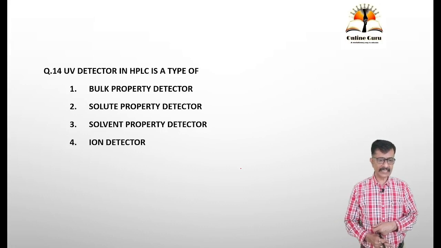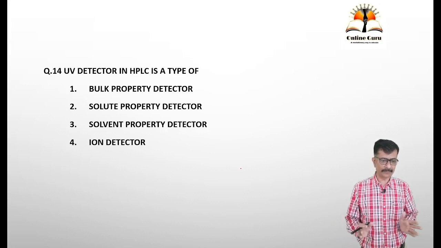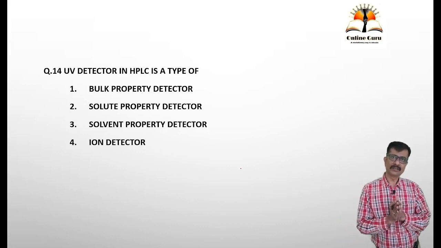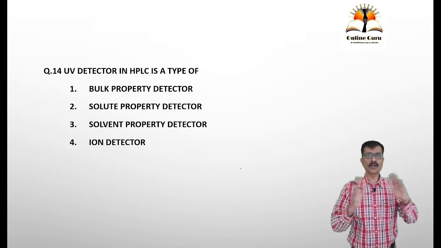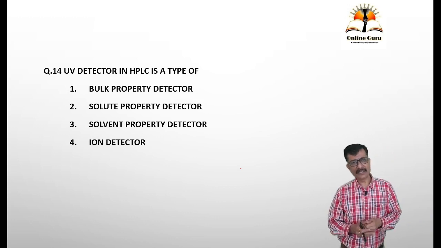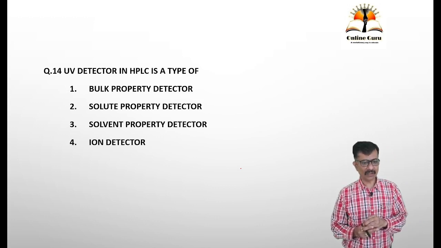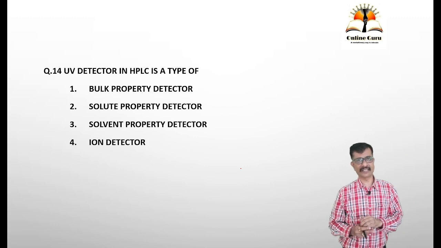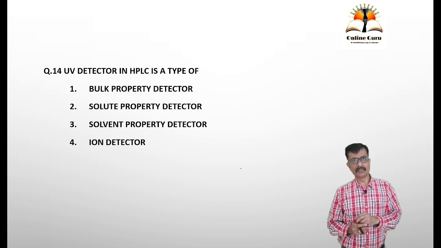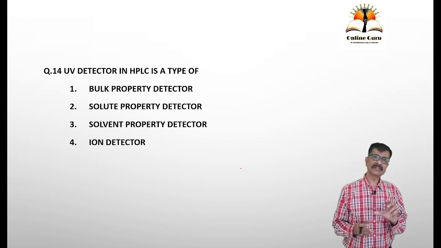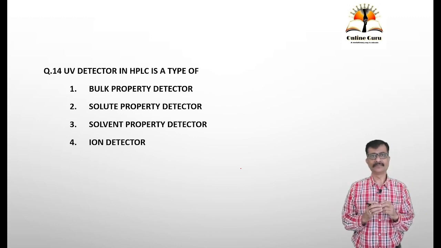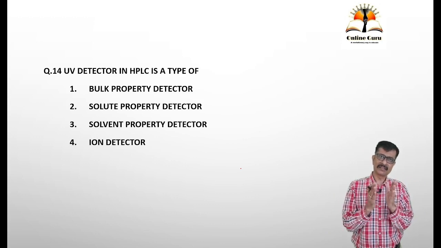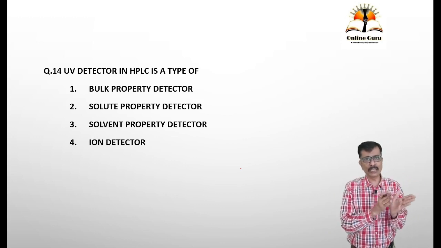UV detection in HPLC is a type of what? Now look, the detectors used are broadly of two categories. It may be a bulk property detector or a solute property detector. Bulk property detector means one that senses change in bulk property. When we consider a mixture or a solution, there are two things, solute and solvent.